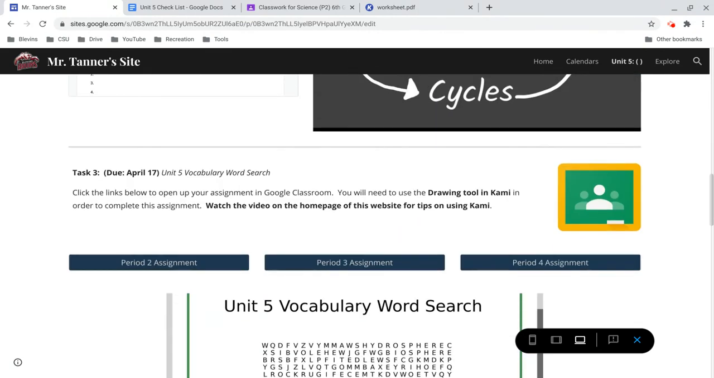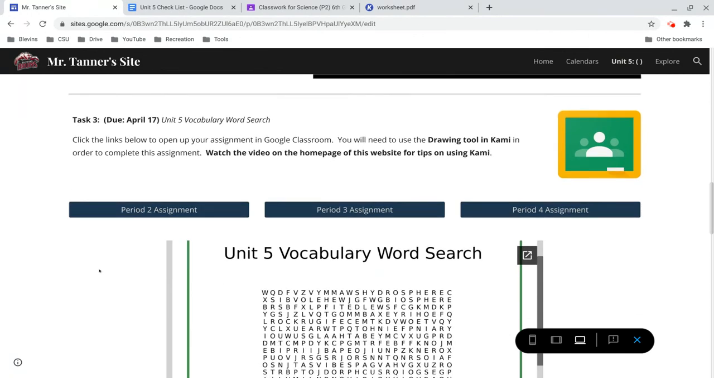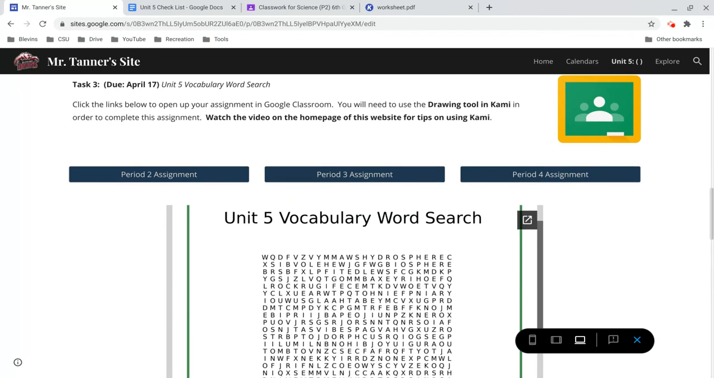So after the notes, you have a vocabulary word search. This will include all of the vocab for Unit 5. Since this would be a PDF that I would have printed out for you on paper, we're going to have to use Cami in order to complete it. So I know we've all used Cami and installed it on your computers, but maybe you've had to restart your computers, or maybe you've had to swap out a computer due to technology issues.